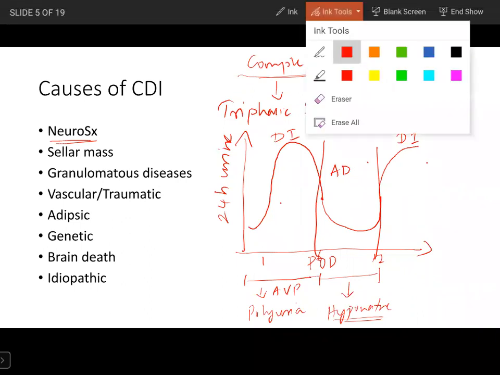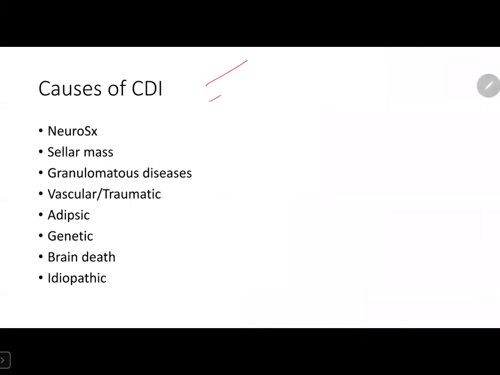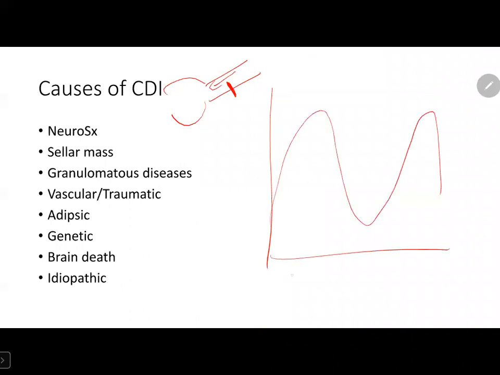But this three-phase pattern need not occur in every condition. For example, let's consider a partial stalk section. Some amount of vasopressin continues to reach the posterior pituitary from the hypothalamus. So the first two phases, which occur due to loss of vasopressin, need not occur.